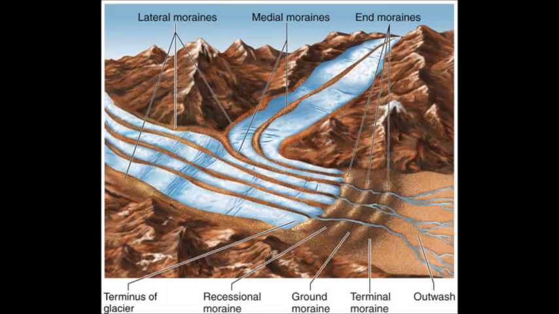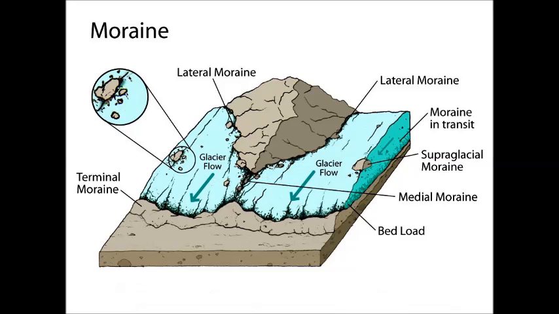Ground moraines are the rock materials found on the floor or at the bottom of a glacier valley. Terminal moraines: the glacial deposits found at the end of the glaciers are called terminal moraines. The work of glacier is called glacial cycle.